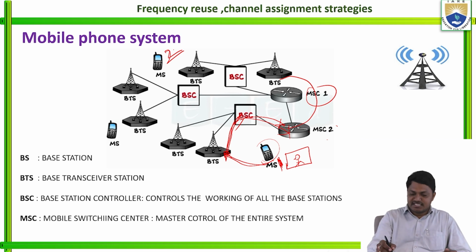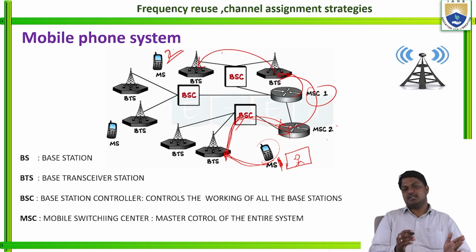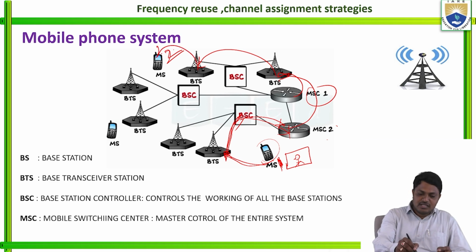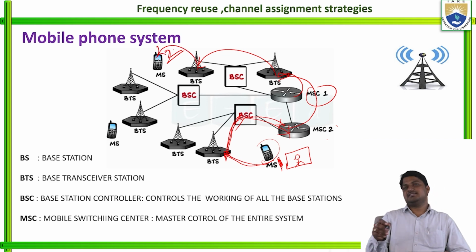From the mobile switching center it is connected again to the nearest base station controller, and from the base station controller it is transmitted to the base transceiver station, and from the base transceiver station to mobile unit 2. So this is the process of the entire system.